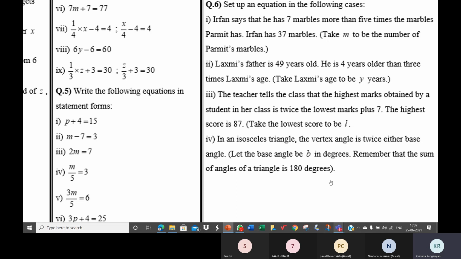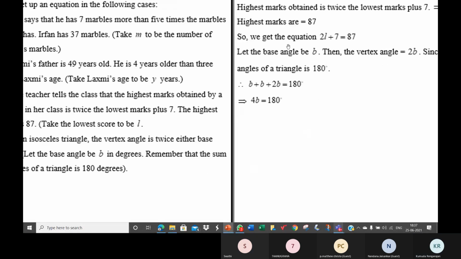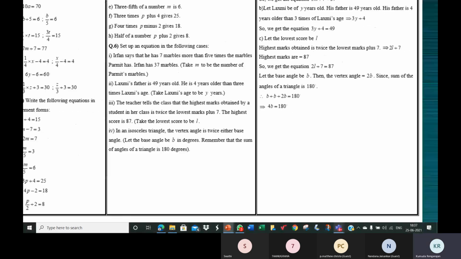Now what is the equation? We know in a triangle the sum of the 3 angles is 180. So B plus 2B is equal to 180 is the equation. Let the base angle be B. The vertex angle will be 2B. So the sum of the angles in a triangle is 180, so B plus 2B is equal to 180. B is one base angle, this B is the other base angle, B plus 2B vertex angle is equal to 180.